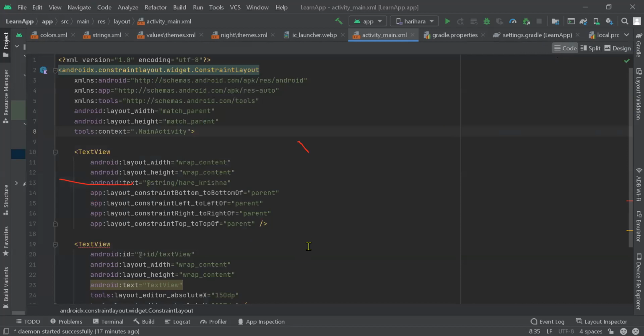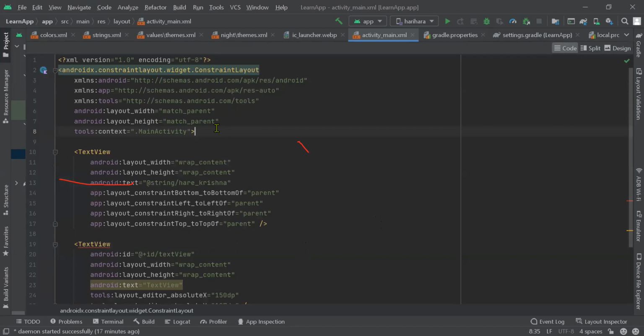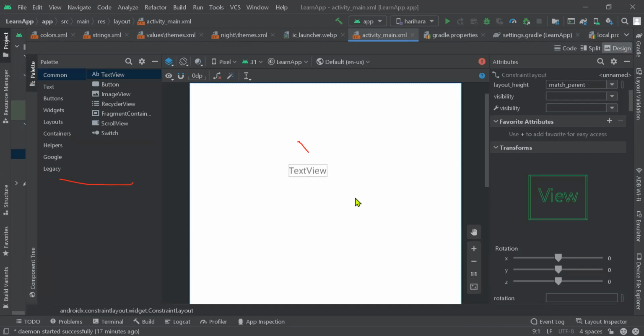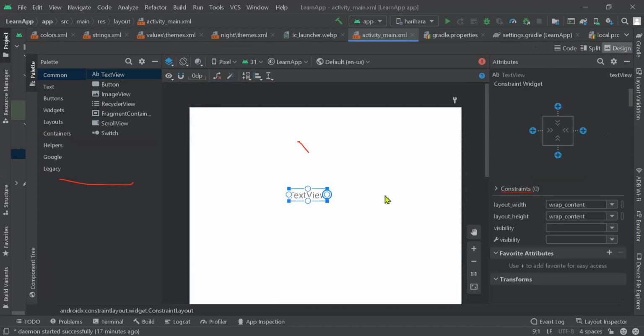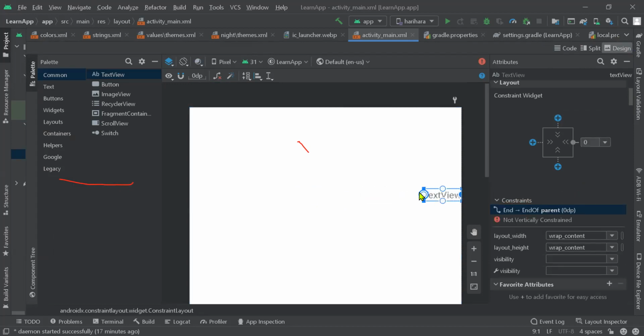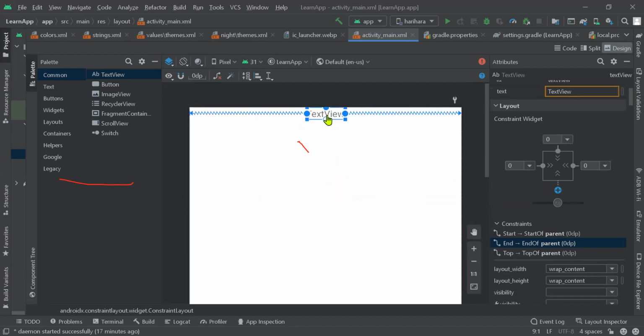In tomorrow's class, we will learn about the layout types. This is a constraint layout, and there are many other layouts out there. In the next class, we will learn all of that and make use of them. This is the text file, and I'm doing this just for today.